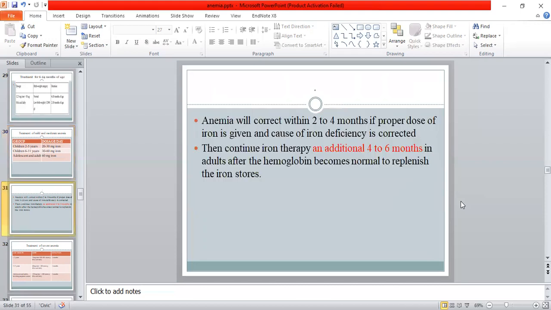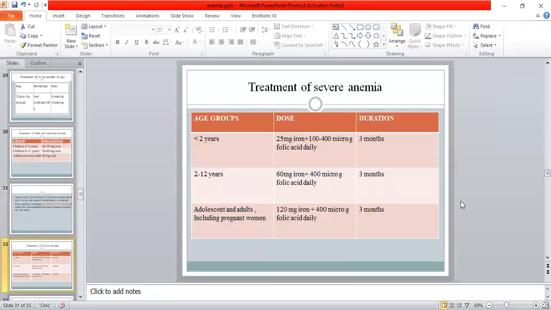And anemia will correct within 2 to 4 months, but if the proper dose of iron is given and the cause of iron deficiency is corrected, then continue iron therapy an additional 4 to 6 months in adults after the hemoglobin becomes normal to replenish the iron store.